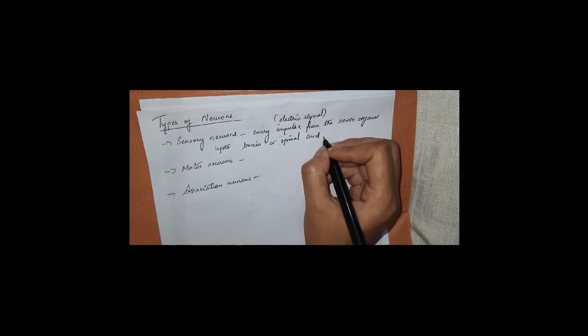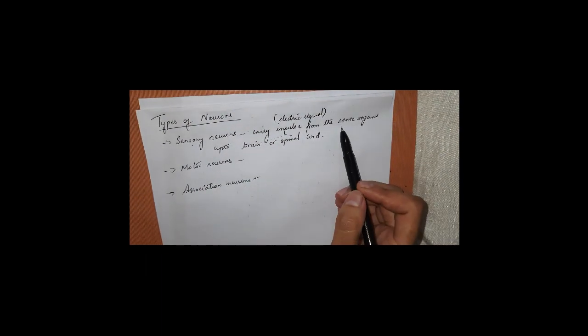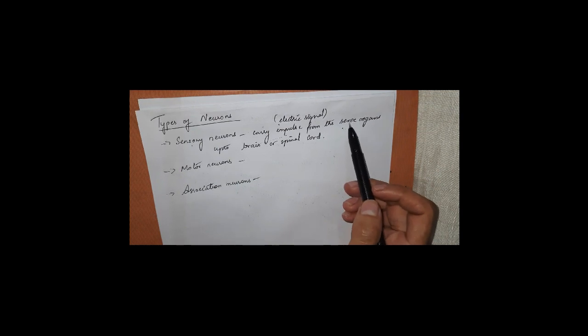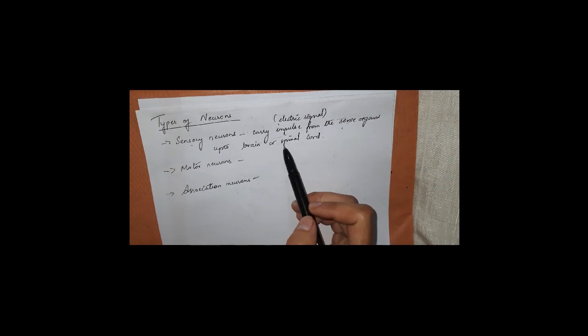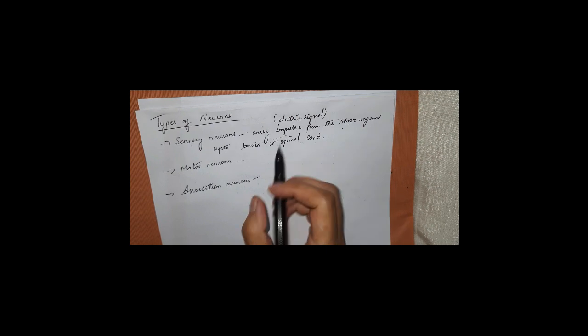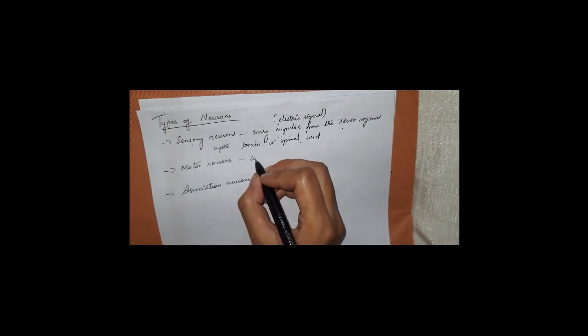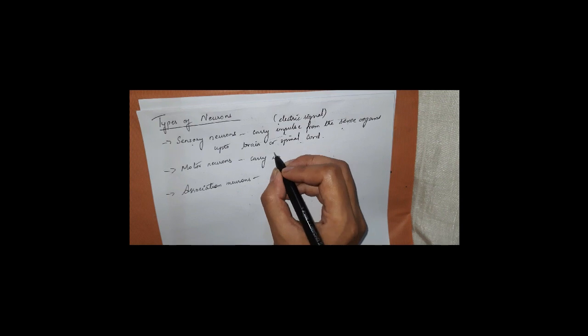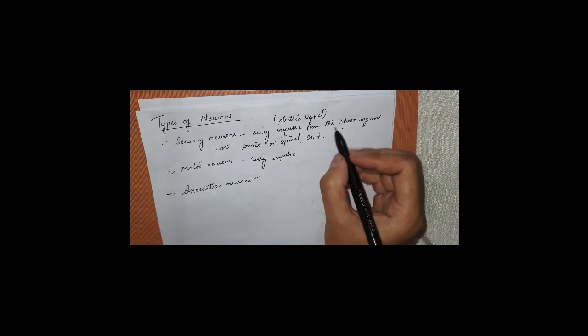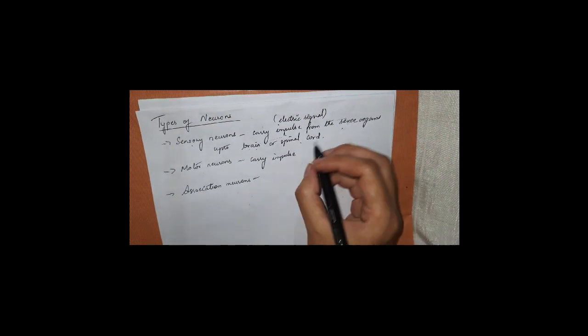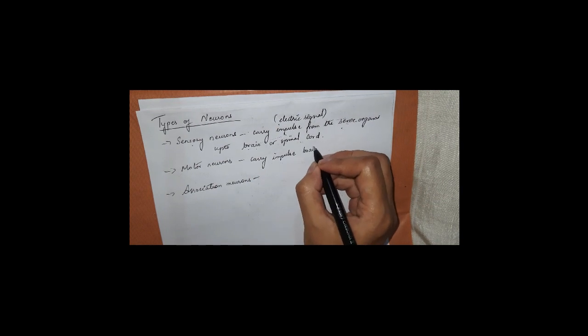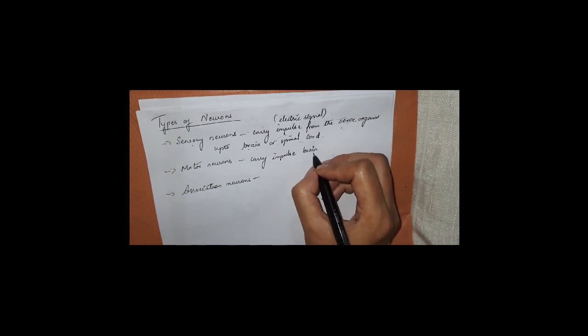The function of your sensory neurons, by the term sensory, you come to know that it deals with your sense organs, right? Whatever impulse or electric signal they receive from the sense organs, they will carry to the brain or the spinal cord. And then you have your motor nerves. They will carry the impulse, the electric signal which has traveled from the sense organs to the brain. They will carry that signal from the brain.